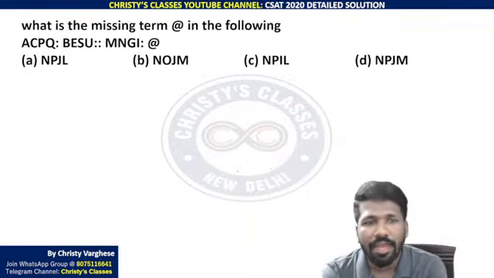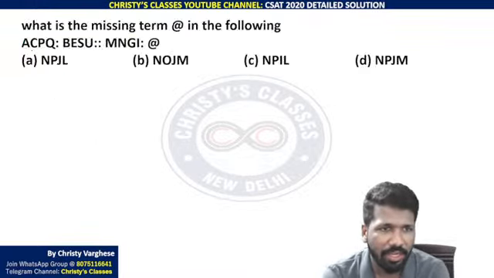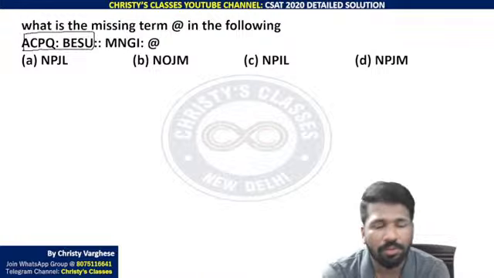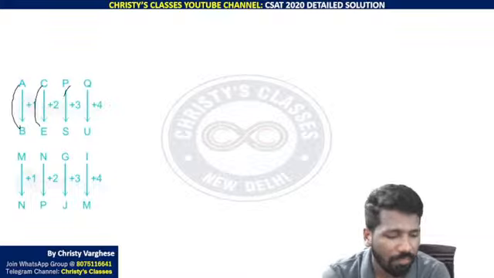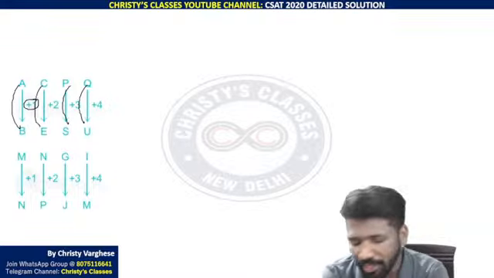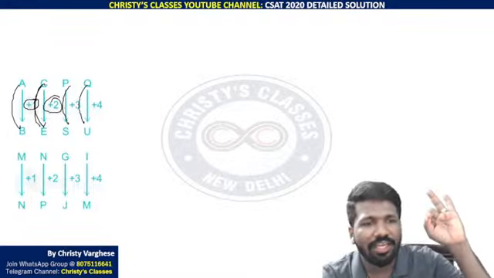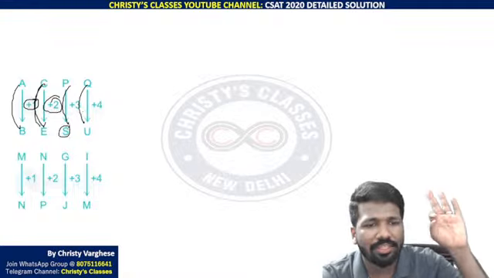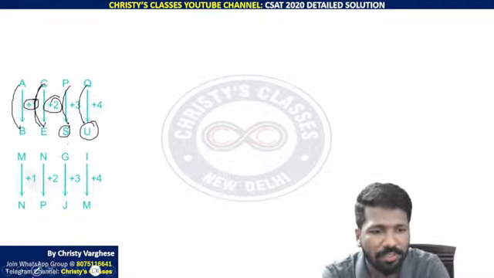So another coding-decoding question, which is again simple, let's start the explanation. ACPQ is to BESU, means ACPQ is coded as BESU. That means A is coded as B, C is coded as E, P is coded as S, Q is coded as U. How? A plus 1 is B. A's next letter is B. C, second letter from C is E: C, D, E. P, Q, R, S, third letter is S. Q, R, S, T, U, fourth letter is U. So plus 1, plus 2, plus 3, plus 4 is the pattern.